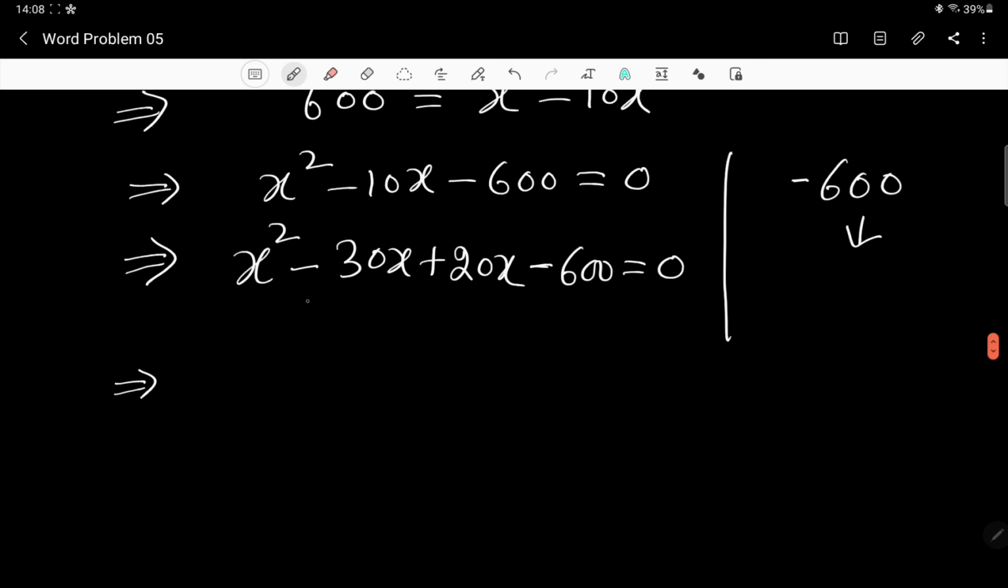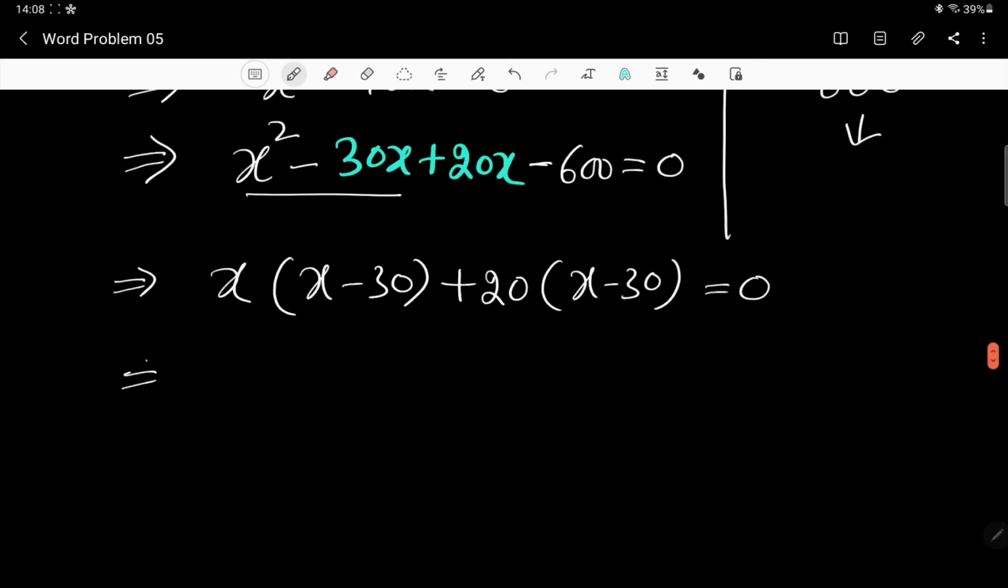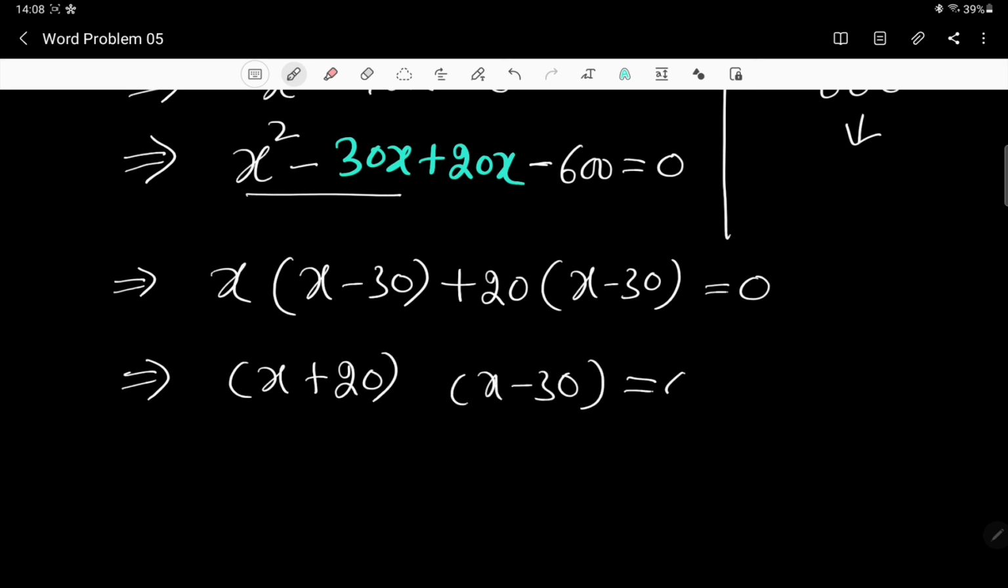So in the starting two terms you take x common, and x minus 30. See dear children, these kinds of things will come. So whatever I have done here will come to you in due course of time with the help of practice. You have to practice, you have to come across all these kinds of situations, then only are you able to understand. So x bracket x minus 30, and here also I'm going to have x minus 30. You just adjust this: write it as plus 20 into x is 20x, and 20 into minus 30 is minus 600, and that is equal to 0. So I'm going to have (x plus 20) into (x minus 30) equal to 0.